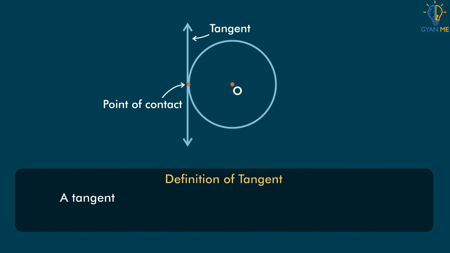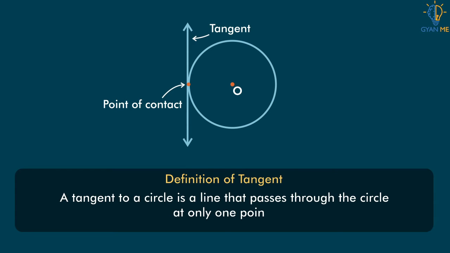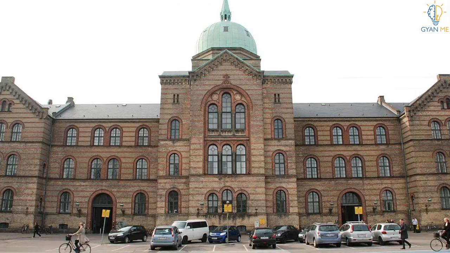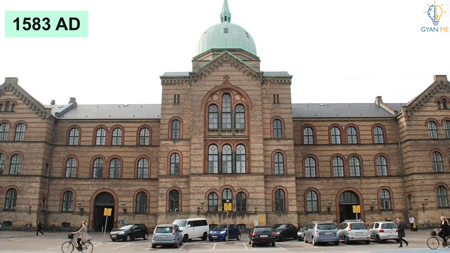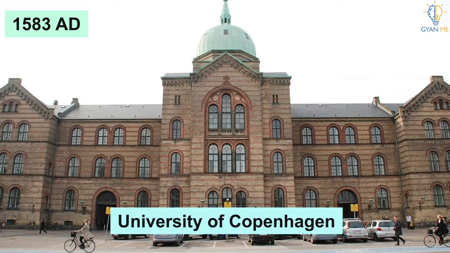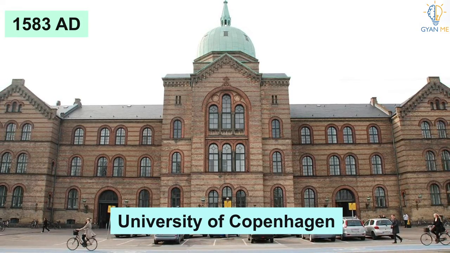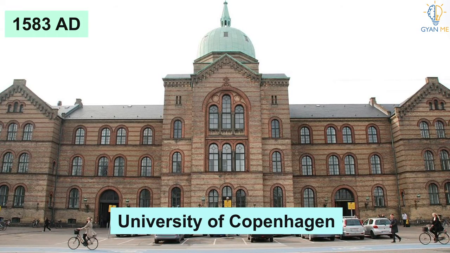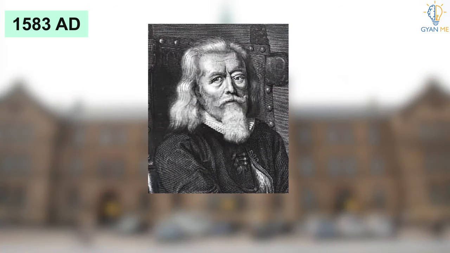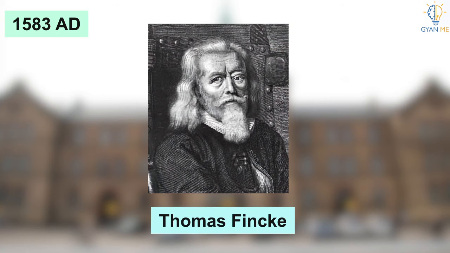A tangent to a circle is the line that passes through the circle at only one point. Now let us answer our questions. For that, we will have to go back to 1583 AD to the University of Copenhagen. In this university, there was a mathematics professor named Thomas Finke.